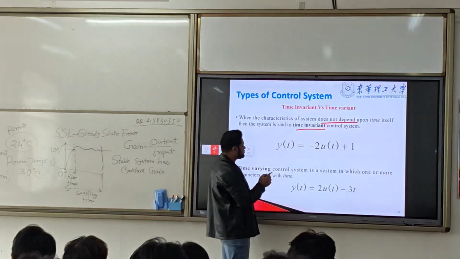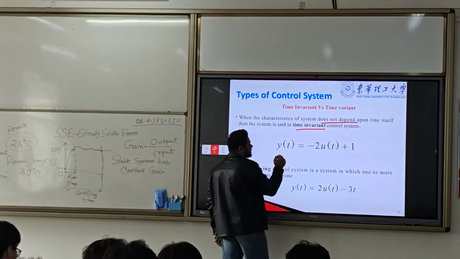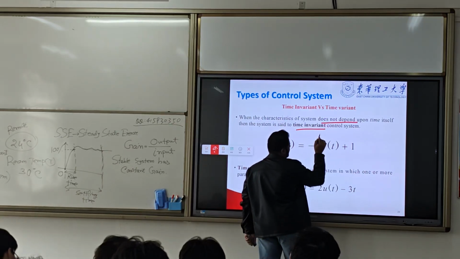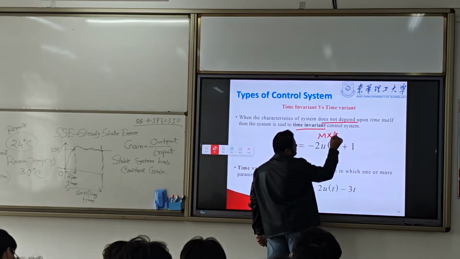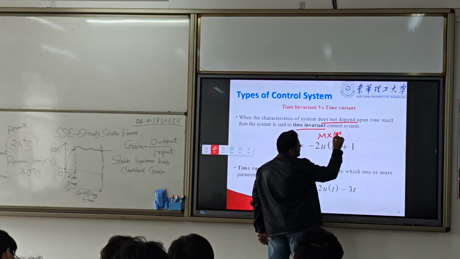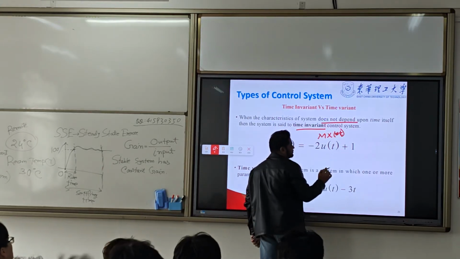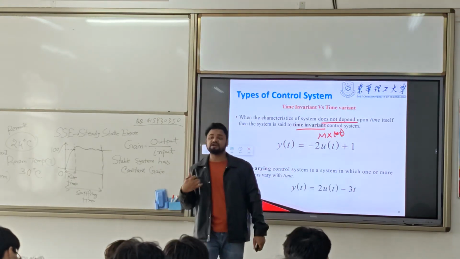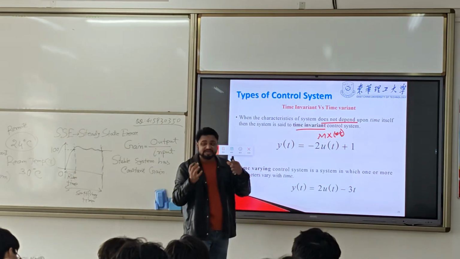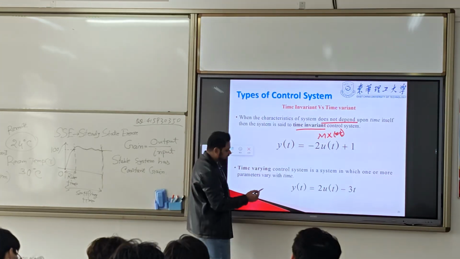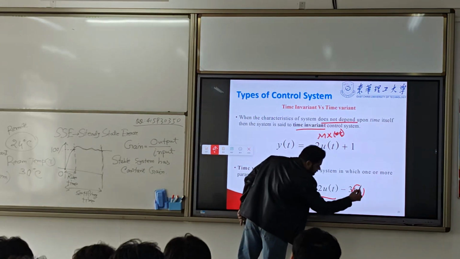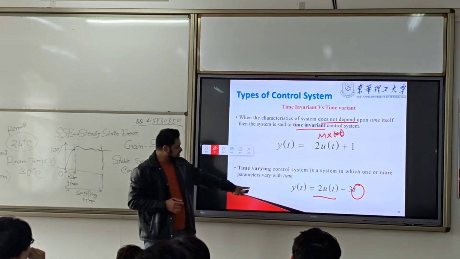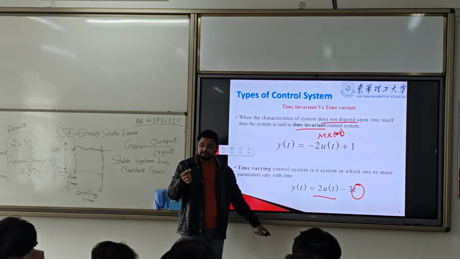Like, look at this. Here I have x. x is a function of t. That's it. But it does not essentially depend on t. So there is no t here. But in this one, I have a t. That means this equation depends on t.